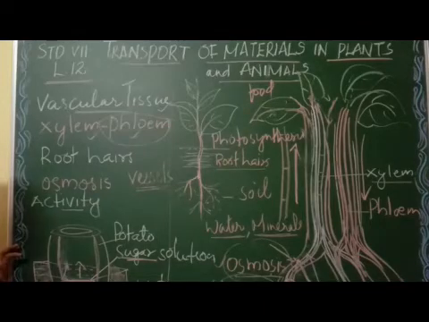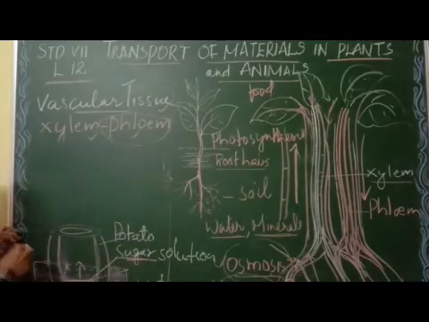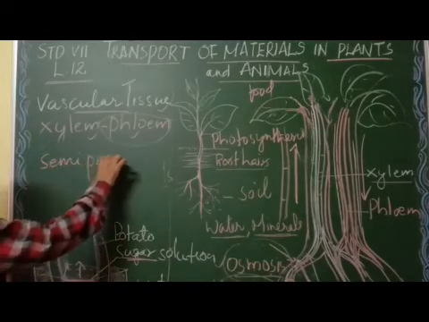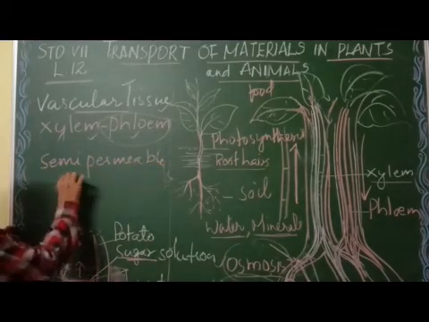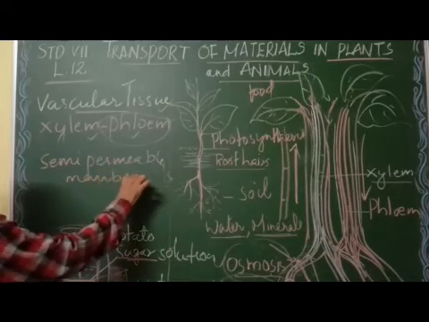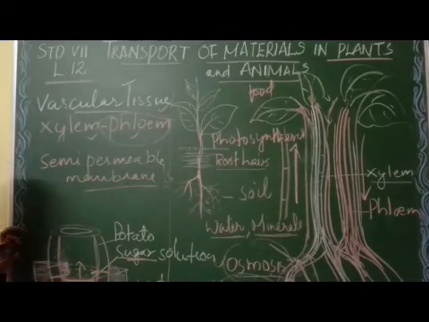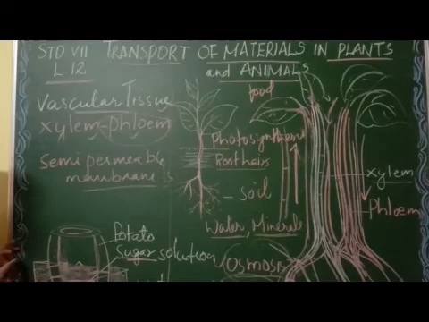Osmosis takes place through a semi-permeable membrane. You can see the potato cells are there, a lot of cells. Cells contain a semi-permeable membrane, that is called the cell membrane. So the water molecules will pass through the cell membrane. Only water molecules, not all molecules, will be allowed through the cell membrane. So water molecules pass through the cell membrane, and the water level increased in the potato. So this is a very simple activity to demonstrate osmosis.